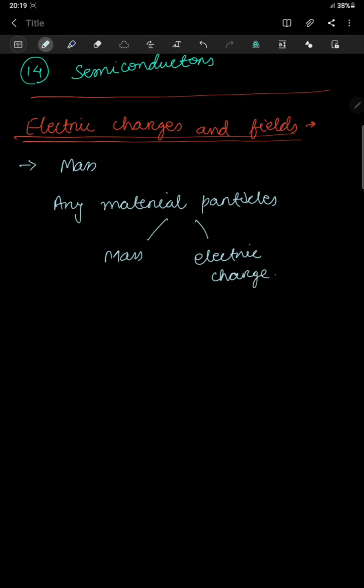Now basically you can call these two an inherent property of a particle. Now the question comes, is there any proper definition of charge?